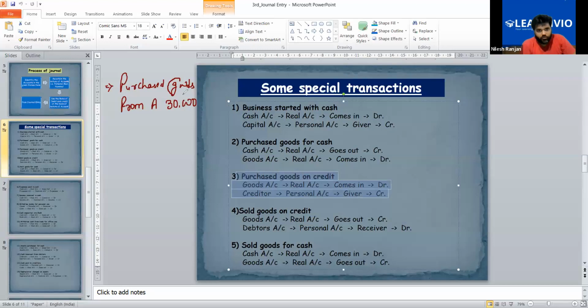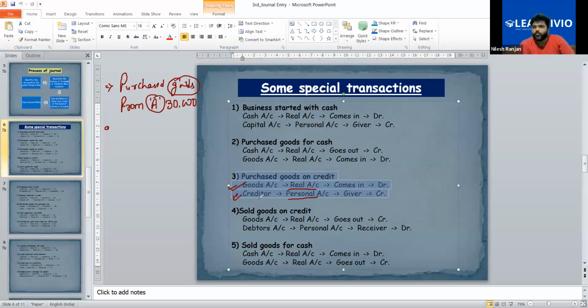Now in this transaction, one account is goods and the second account is A. Okay, so goods is a real account and A is creditor, so it is personal account. Now you will apply the rule of real account on goods and you will apply the rule of personal account to A. Now, if you are purchasing goods from A, then he is a giver because he is giving goods to you. Yes or no?